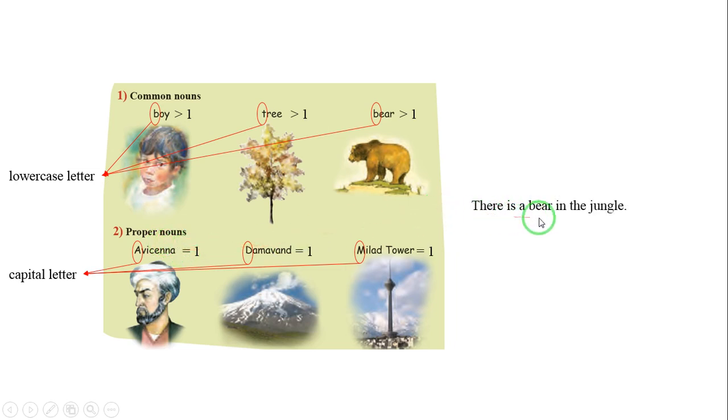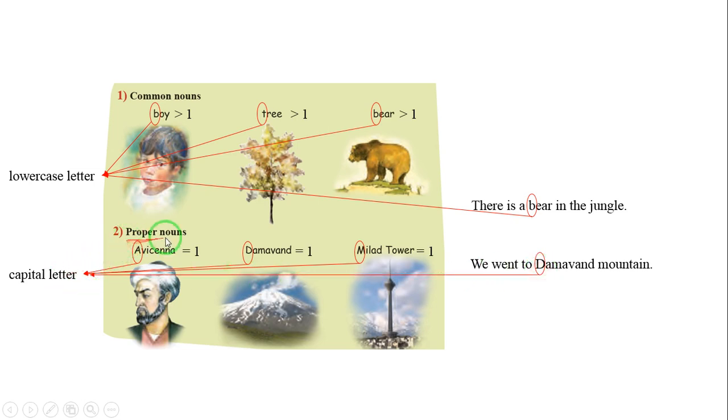There is a bear in the jungle. Lowercase b, so it's a common noun. We went to Damavand Mountain. Capital D, so it is a proper noun. Damavand is a mountain near Tehran. Capital letter D, so it is a proper noun.